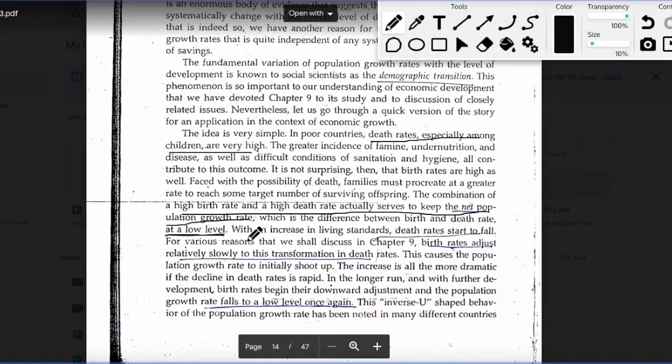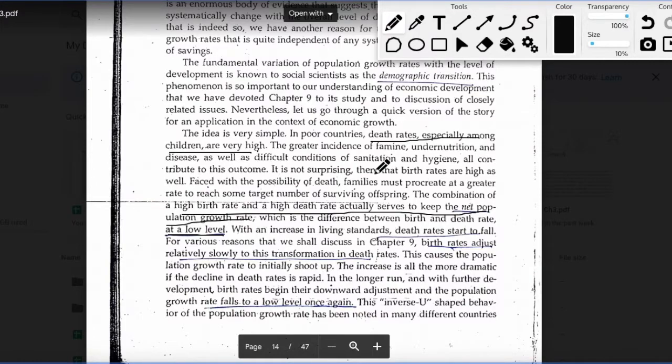Now with changes in income level, as you move from a low income level to a slightly better level of income, you will notice increases in living standards. People will have better sanitation and hygiene. People will be more nourished because now they can afford to have good food. They can feed their children well. Maybe with the improvements in the income level for a nation, health infrastructure will also rise. Maybe people can afford health care, and they might have accessible health institutions around themselves.